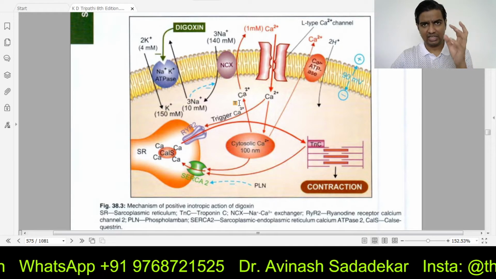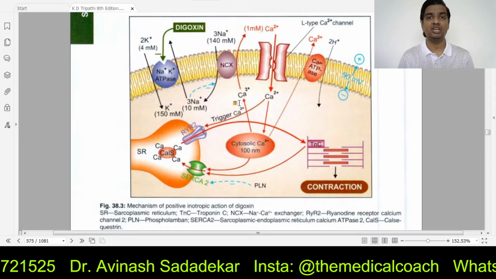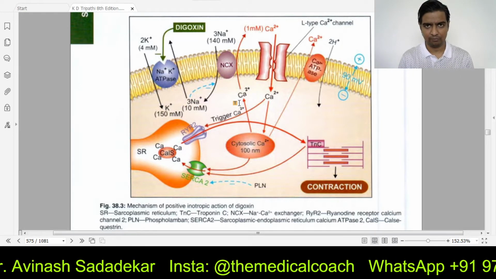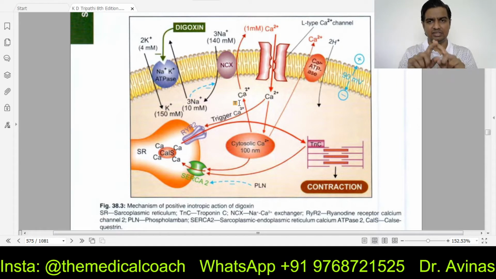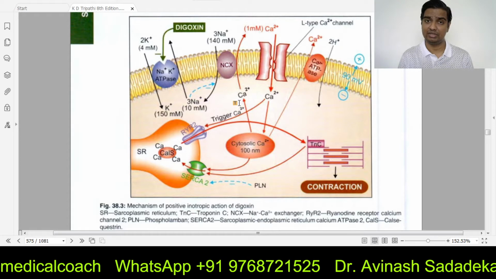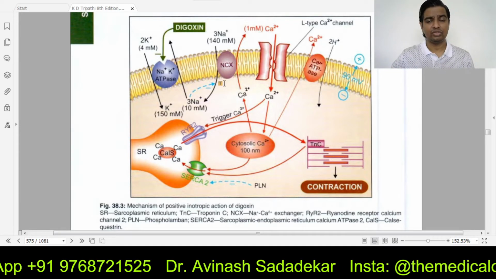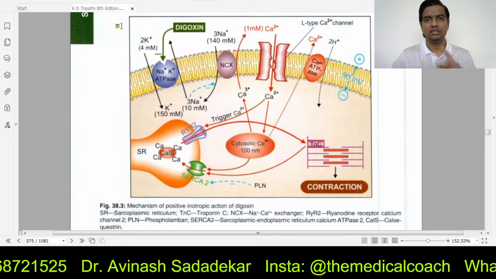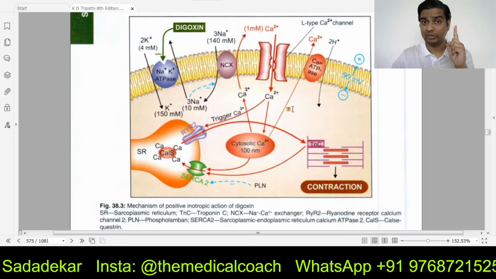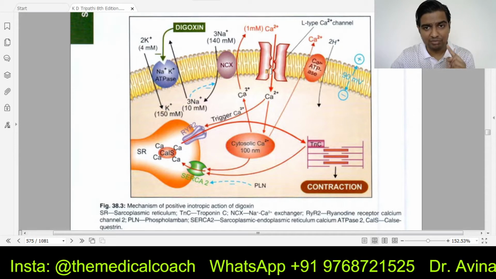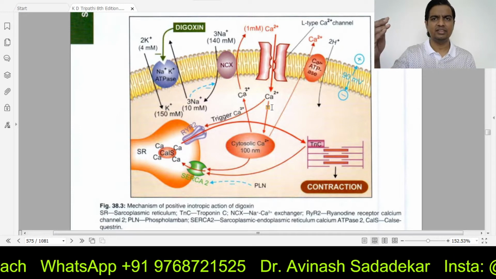The SA node, AV node, bundle of His, they are called as the impulse generating and impulse conducting system of the human. So imagine an impulse has reached the heart muscle. This diagram is that of a heart muscle. The moment impulse arrives at the heart muscle, first, the calcium channels open. What channels open? Calcium channel. Calcium comes inside the cell. Reason? Calcium is more outside the cell, less inside the cell.